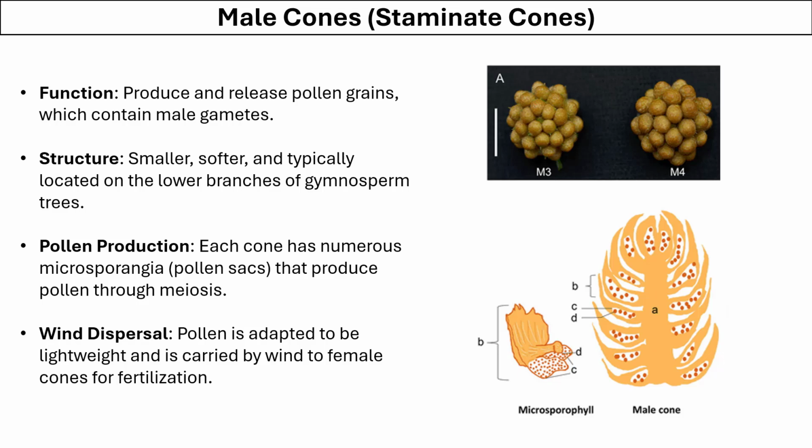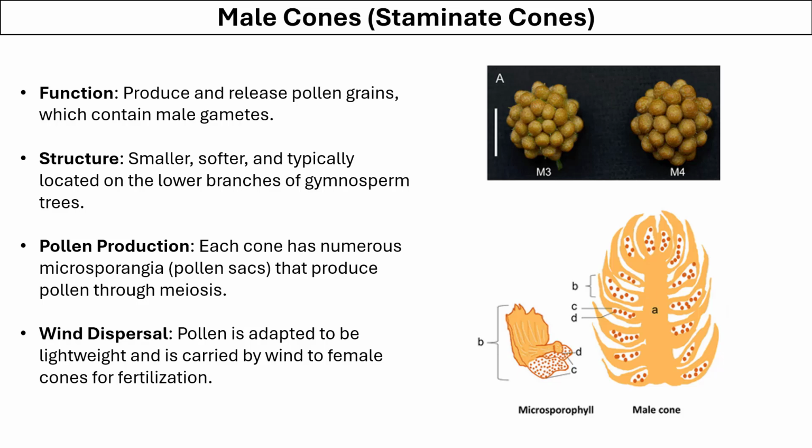The male cone is also called the staminate cone. Its function is to produce and release pollen grains, which contain the male gametes. The male cones are smaller, softer, and typically located on the lower branches of gymnosperm trees. Each male cone has numerous microsporangia, which produce pollen through the process of meiosis. These pollens are adapted to be lightweight, so they can be carried around by the wind for landing on the